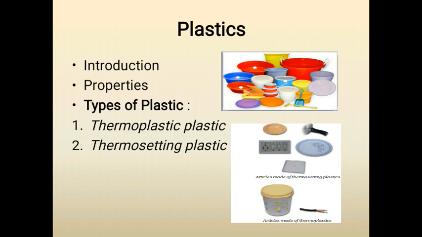Again, what are thermoplastics? Thermoplastic is the plastic which can melt when exposed to heat and can be bent and remolded easily. Examples of thermoplastic are polythene and polyvinyl chloride. They are used for making toys, combs and various types of containers.